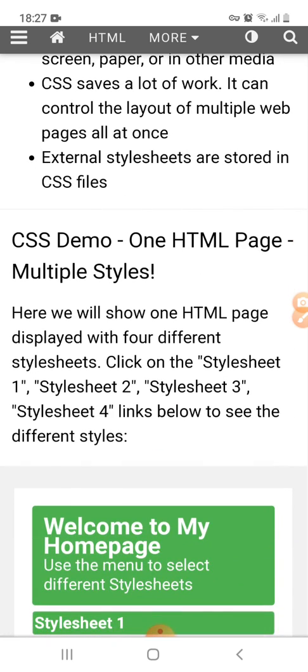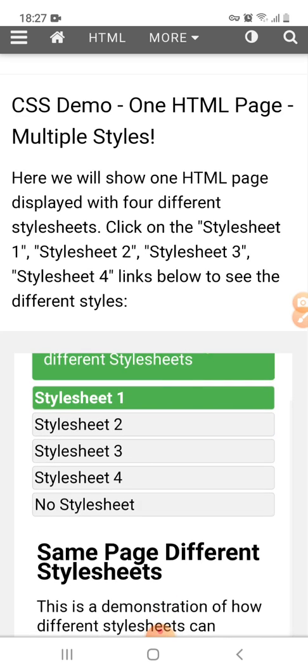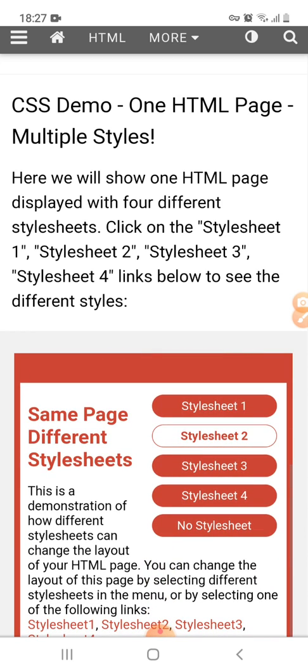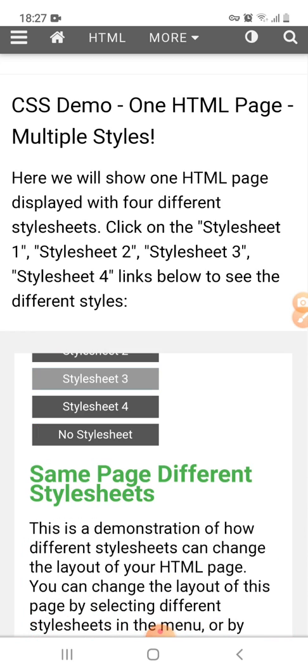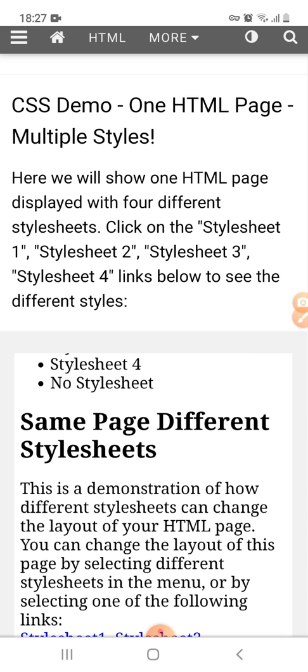So this is the CSS demo, where one HTML page can be styled with multiple styles. If we click on style 1, then this is the style 1 appearance, and this is style 2, this is style 3, this is style 4, and this is no style at all.